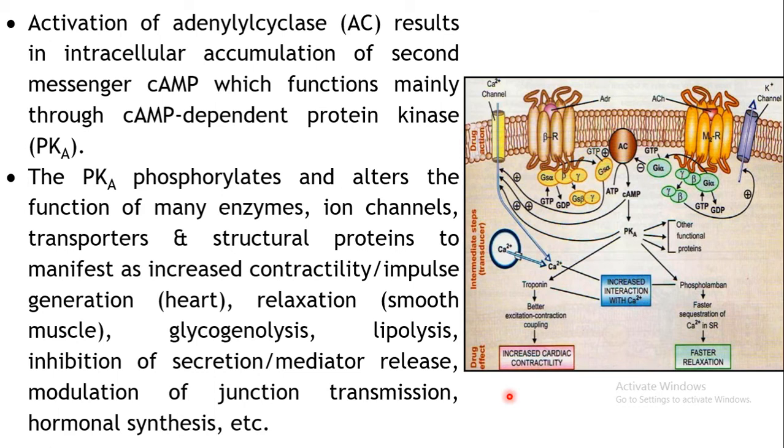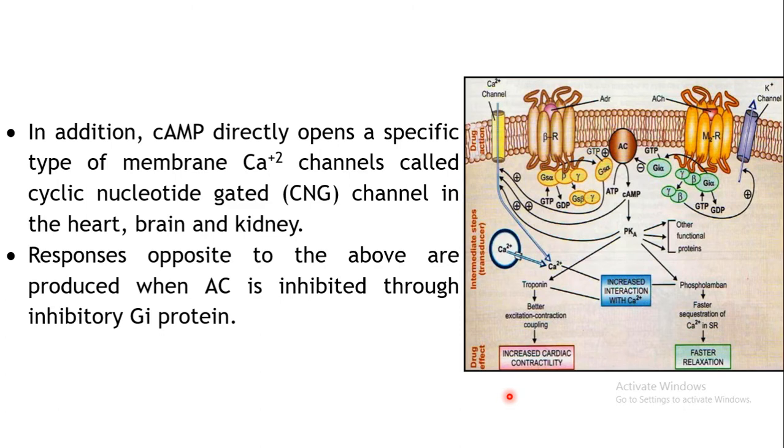So this is your first pathway, that is the adenylyl cyclase cAMP pathway. So here adenylyl cyclase is the enzyme which is activated, cAMP is accumulated, in turn it will act on certain effectors. As we had discussed earlier, the cAMP may even directly act on certain calcium ion channels also in several organs like the heart, brain or kidney.